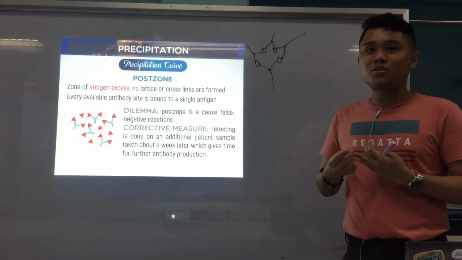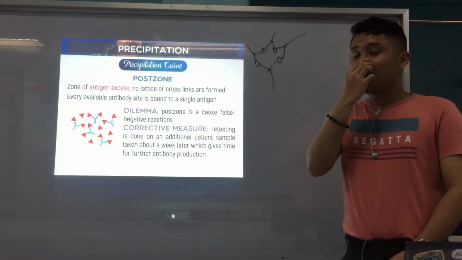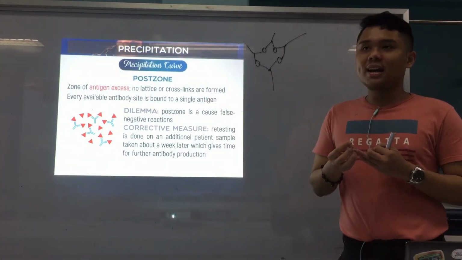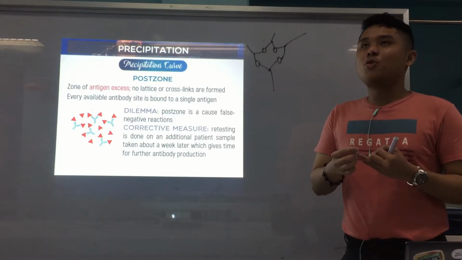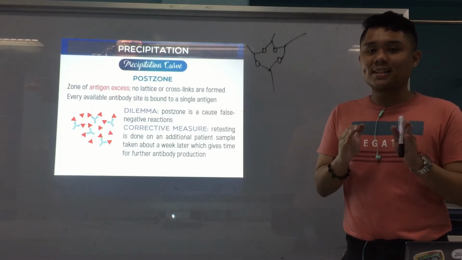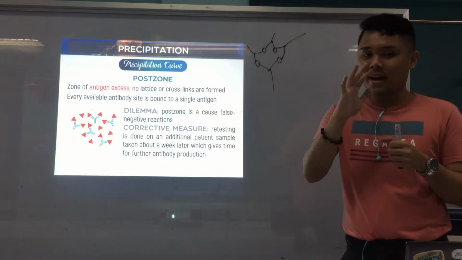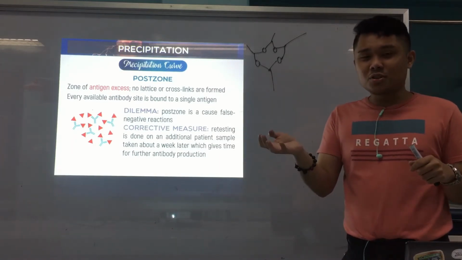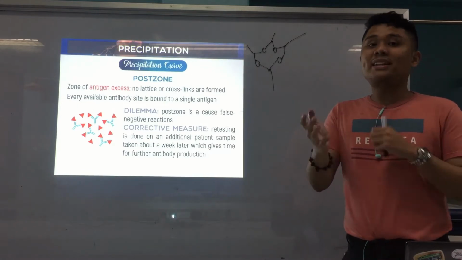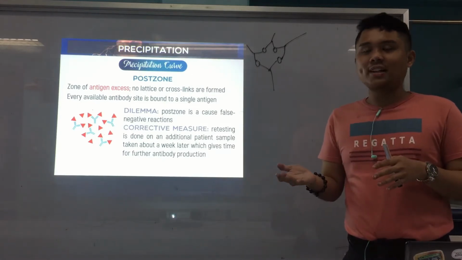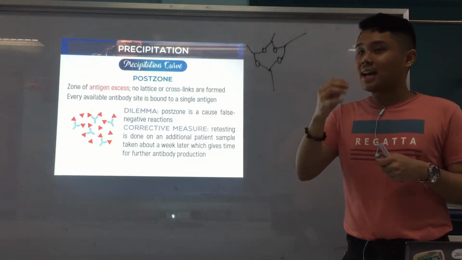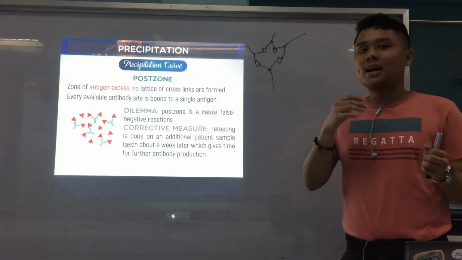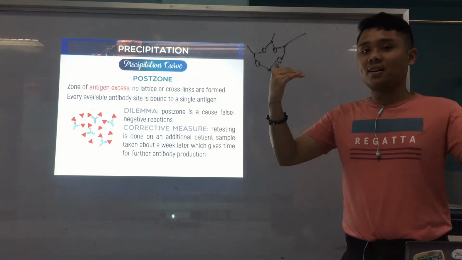Alright, so again, Prozone, Postzone, unsay lahang main results? False negative. And aside from that, unsay lahang mga corrective measures, okay? For Prozone, since daghan mang antibodies, you dilute the sample, alright? Para mugamay in a way ang concentrations sa antibodies, para ma-equalize, alright? And for Postzone, unsa to ang corrective measure, we retest the sample a week after, alright? Maybe a week or two, ana. Because again, the rationale is that more antibodies will now be produced. Alright? Okay. Para at least mo equal na ang number.